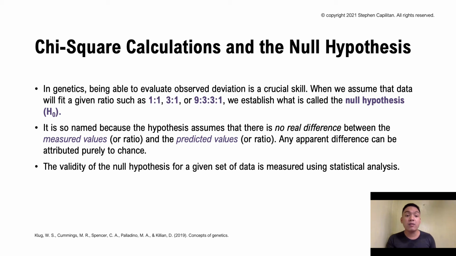And the validity of your null hypothesis for a given set of data is measured using statistical analysis. Depending on the results of this analysis, the null hypothesis could either be rejected or fail to be rejected. If it is rejected, then the observed deviation from the expected result is judged not to be attributable to chance alone.